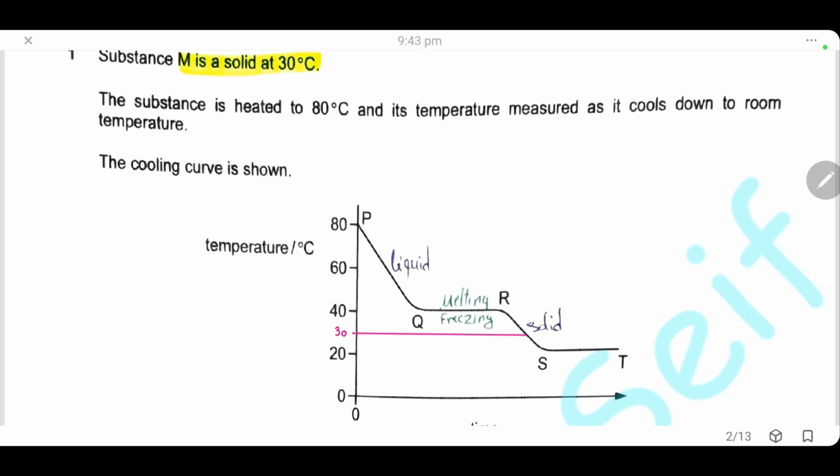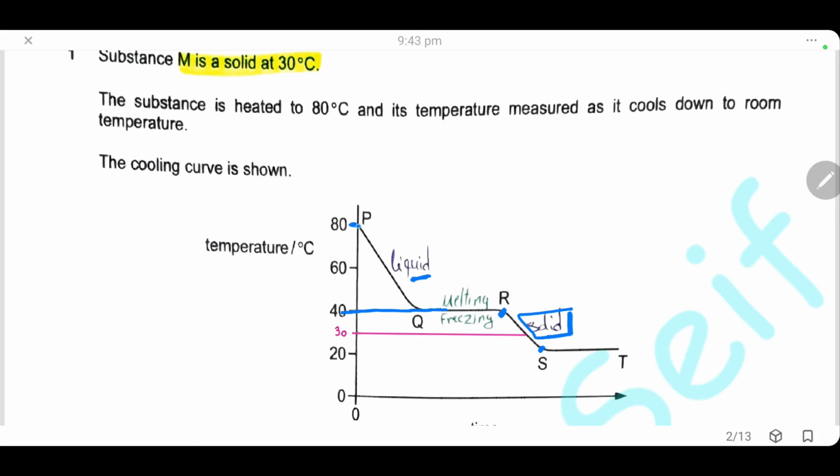So here it is already mentioned that M is a solid at 30. Here temperature 30, M is a solid. So between the time R and S, the substance M is a solid. By rising the temperature, the solid M starts to melt. So here in this plateau part, or in the horizontal part, we will have the melting point of substance M. After that, M changes into liquid and the temperature starts to rise.